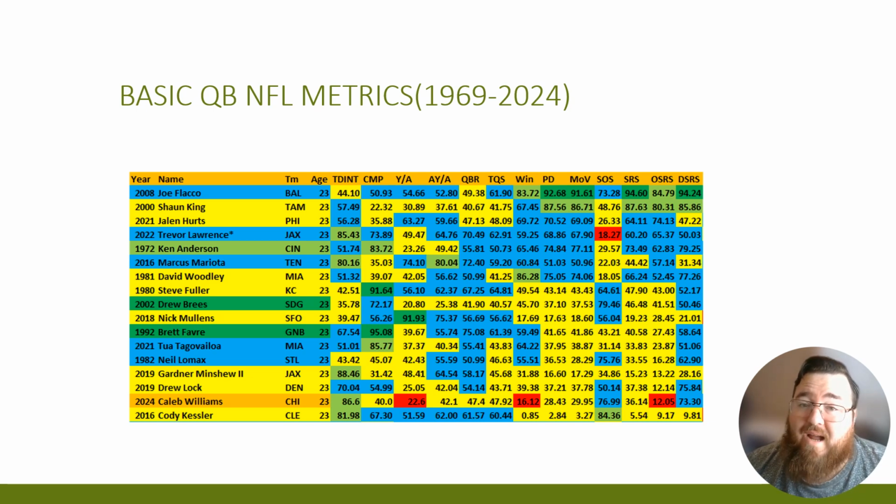His strength of schedule was very high. He had 76.99 in terms of his level of competition. SRS looks at his team score, how strong was the team that he was on, which was on the lower end. His OSRS, which is where this is ranked, shows that Caleb Williams, for a 23-year-old quarterback, was probably on one of the worst teams offensively speaking. A lot of people want to put a lot on the quarterback, but that just gives you an idea. The offense was very bad that Caleb Williams was on. Whether he's responsible for that or not is in the eyes of the film watchers and everything else like that.